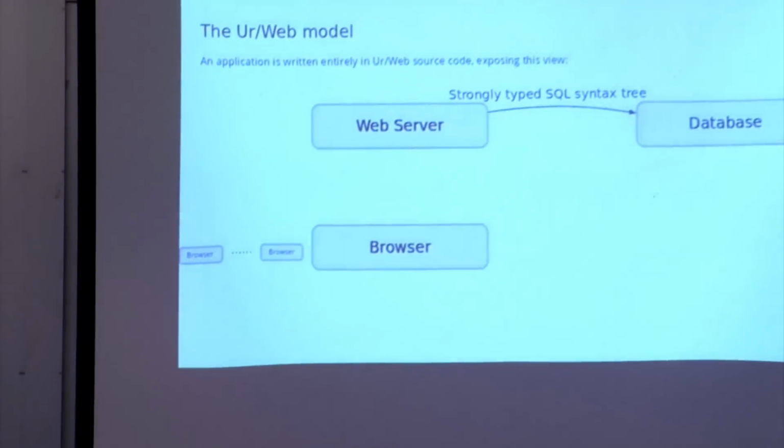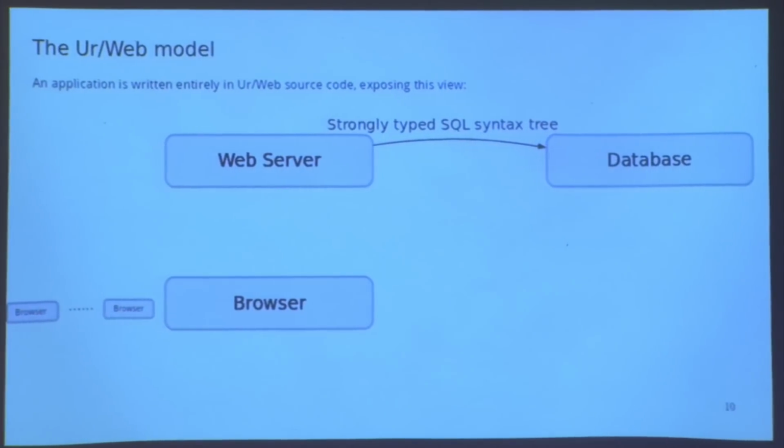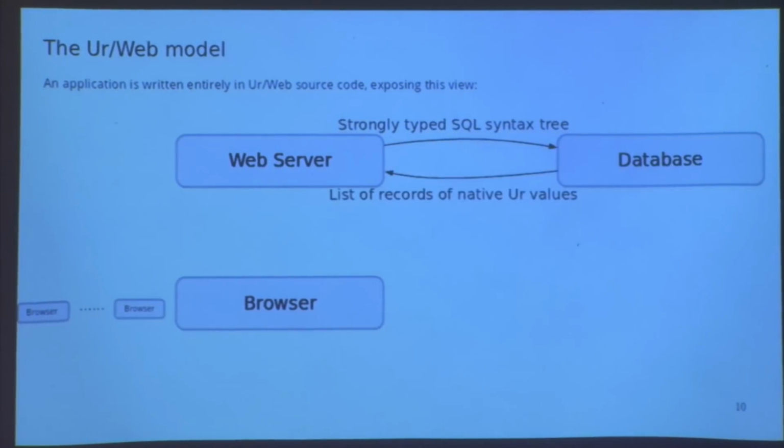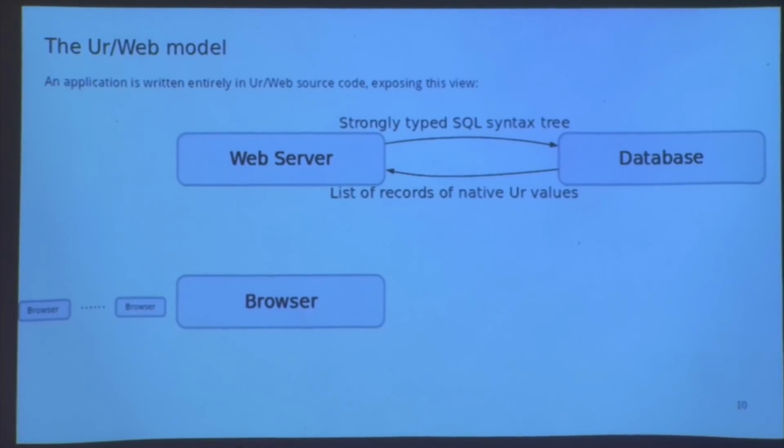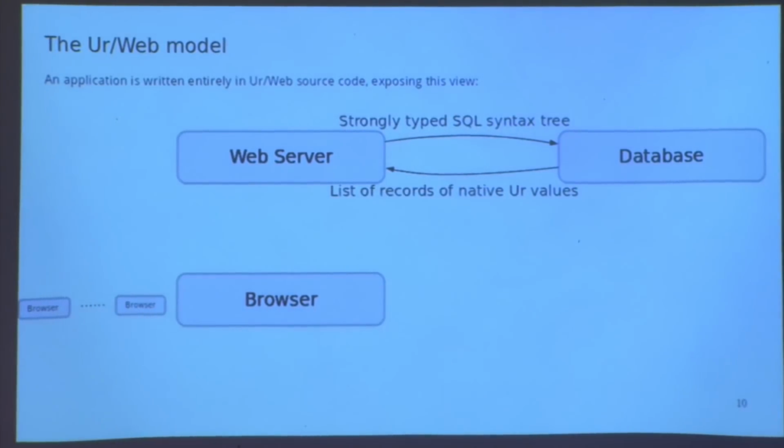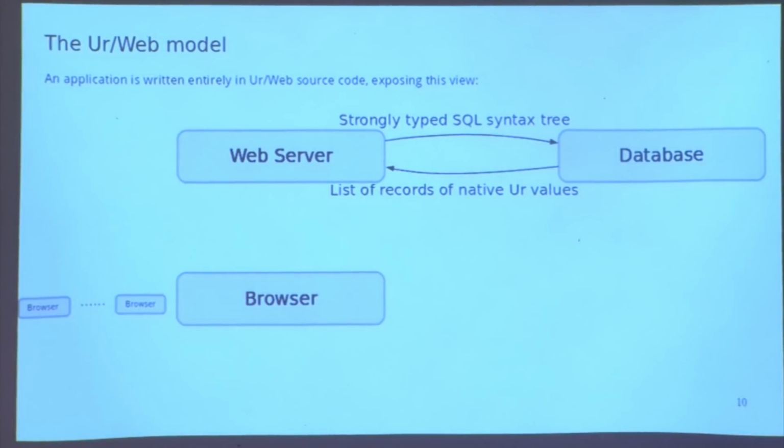And we have a database interface, which is accessed by the web server throwing queries at the database. And these are not just text in the Ur Web model. They're strongly typed SQL syntax trees. And then the database will respond back with not text, but a list of records of native values in the programming language that we're working with. So we don't have to worry about incorrectly converting between strings and native representations or native representations in any other format that the database might traditionally be presenting to us.